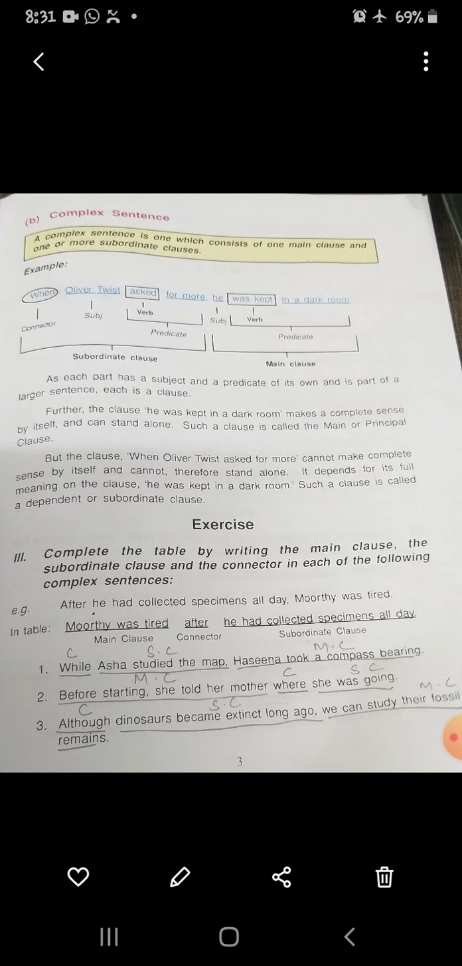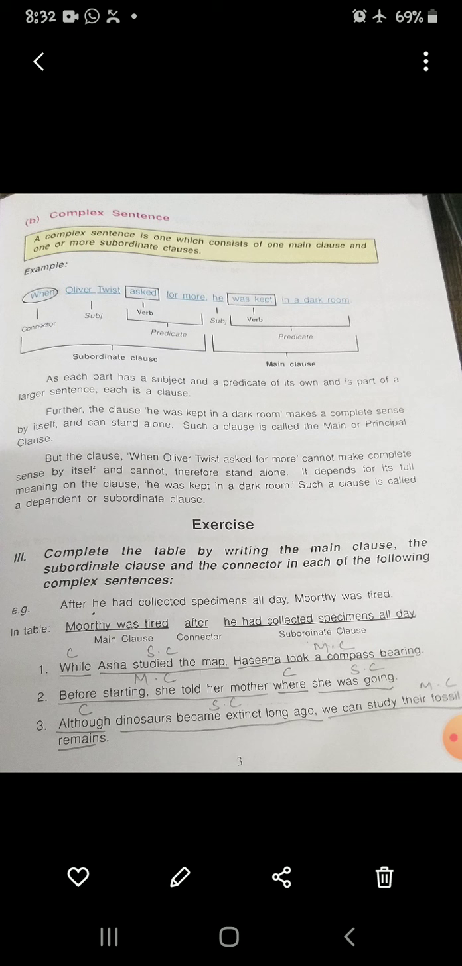And on the next page we can see that complex sentences have been given. Some examples are given and we will go for exercise 1. Complete the table by writing the main clause, subordinate clause and the connector in each of the following complex sentences. So I have just marked in the questions itself. On the next page we will see how to write. One is done. Murthy was tired after he had collected the specimens all day. So main clause, connector and subordinate clause I have written in short form: C, SC and MC. C is a connector, SC is a subordinate clause and MC is a main clause.